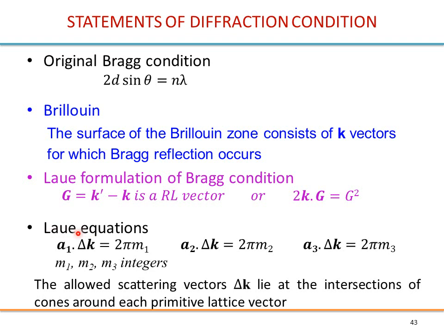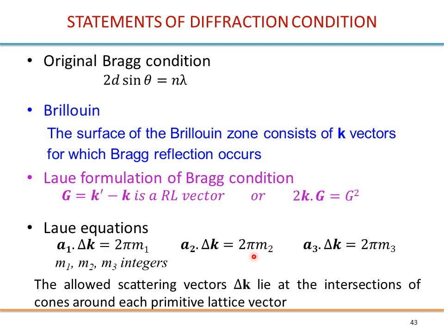We also have the so-called Laue equations. So a1 · Δk, which is G in some sense, equals 2πm, and the same for all the three vectors. This can be related to the third definition of the reciprocal lattice, the equations in that third definition.